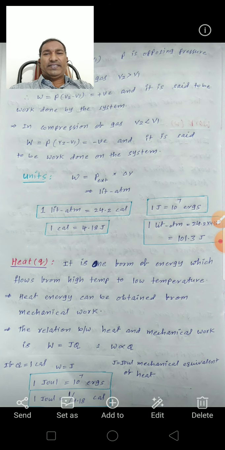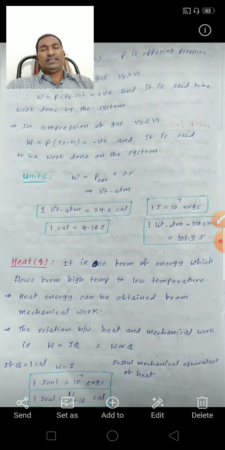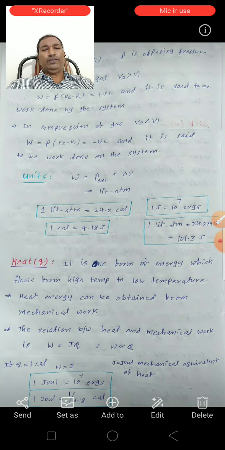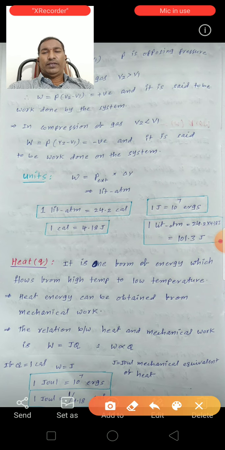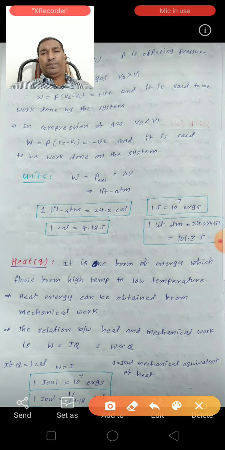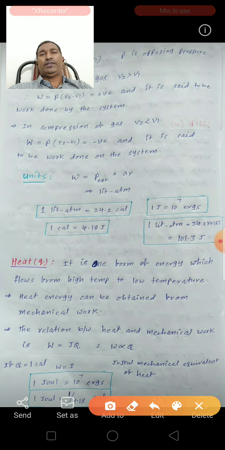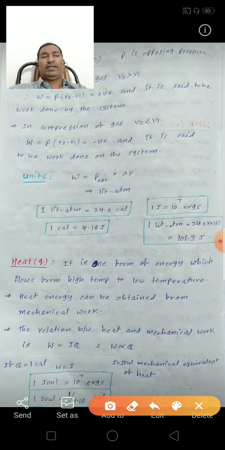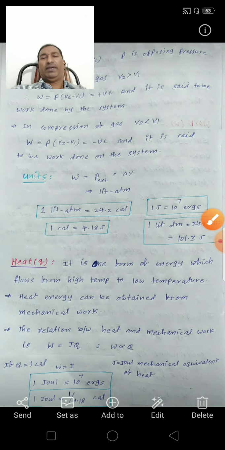So in the expansion of a gas, the final volume of the gas is greater than the initial volume, so V2 is greater than V1. Therefore W is equal to P into V2 minus V1, and W is positive, and it is said to be work done by the system.